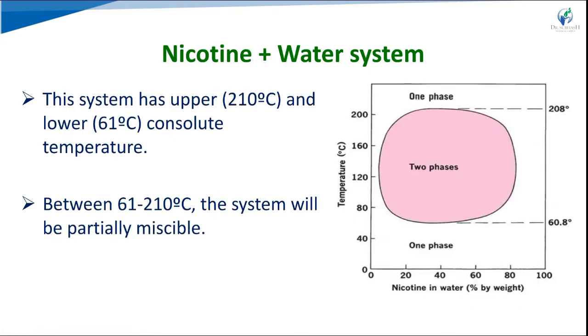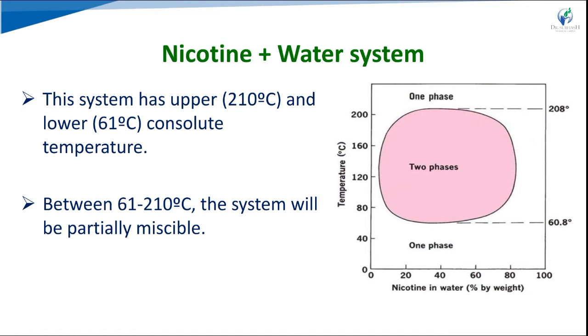The next example is the nicotine-water system, which is a third possibility. In the first case, increasing the temperature increases solubility; in the second, reducing the temperature also increases solubility. Here a few mixtures show both upper and lower consolute temperatures. In phenol-water we see the upper consolute temperature, in triethylamine-water the lower consolute temperature, and in the nicotine-water system we see both, with an intermediate temperature region in which the two liquids are only partially miscible.